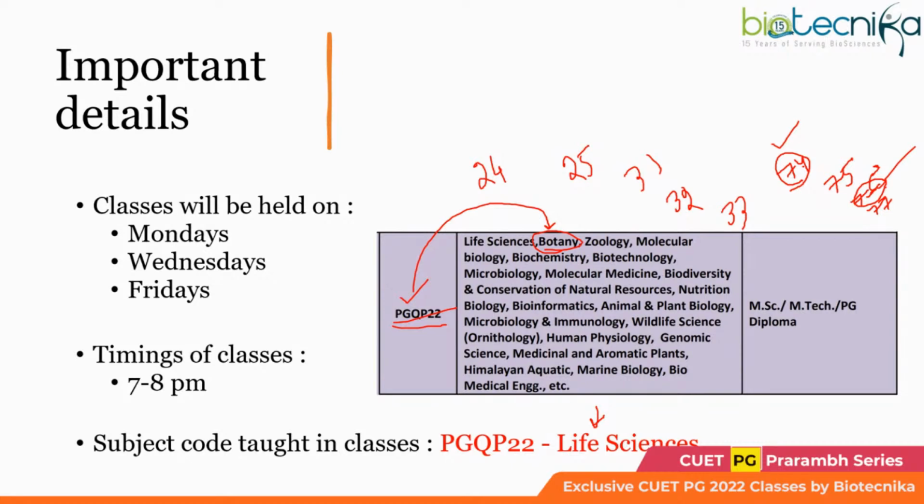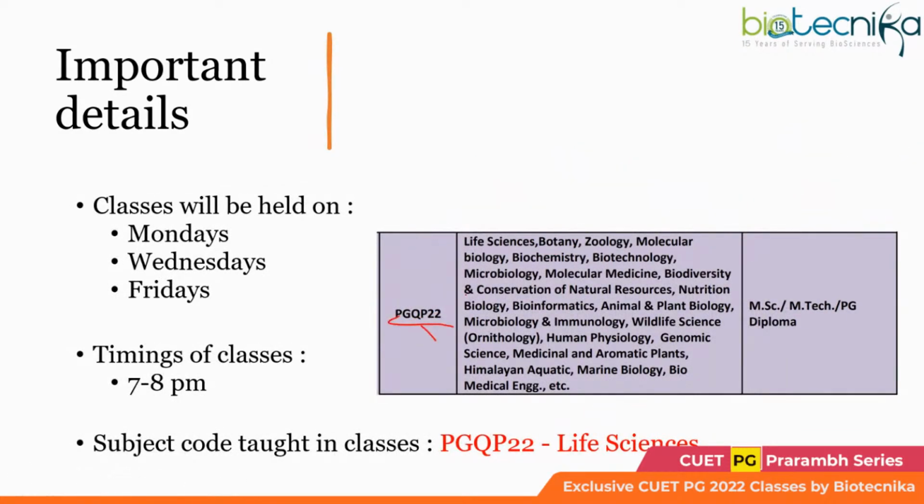So 74 is biochemistry. You will be getting biochemistry questions only in this particular question paper code. But in this question paper, you will get all mixed up subjects, which I'm going to discuss now, the syllabus. This is the only one which is covering biotechnology because it's life sciences. Pure biochemistry is there, but botany, chemistry, all that is there. But for biotechnology, this is the only one.